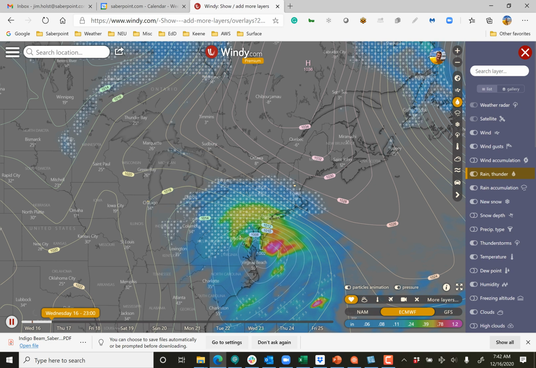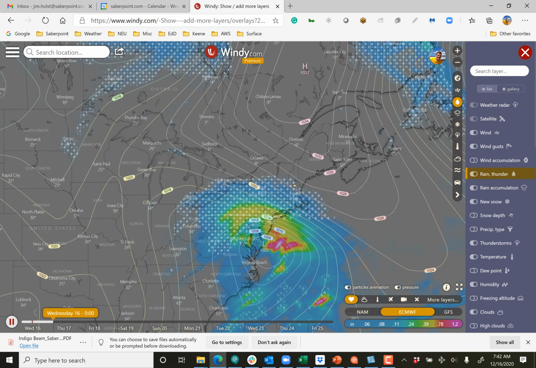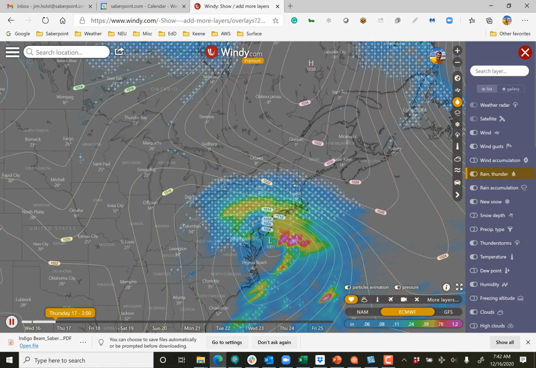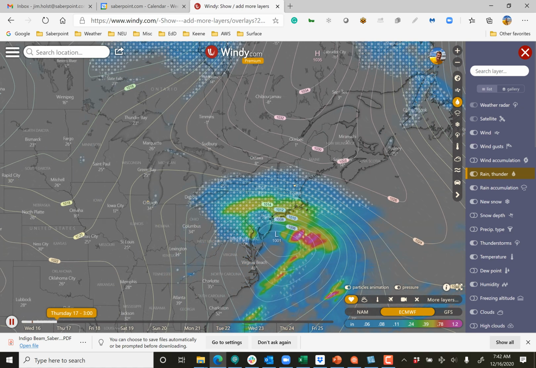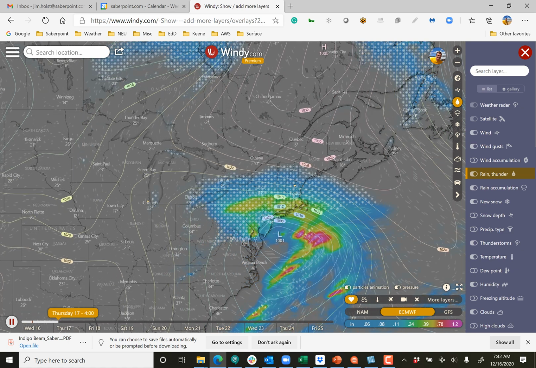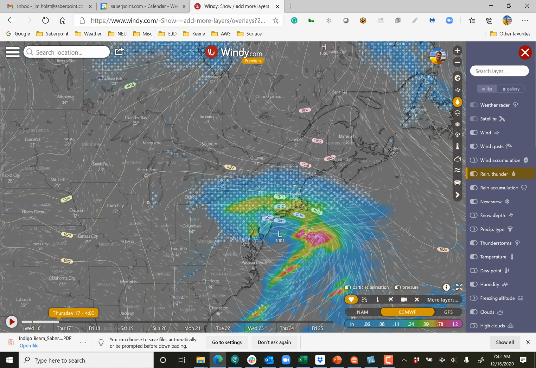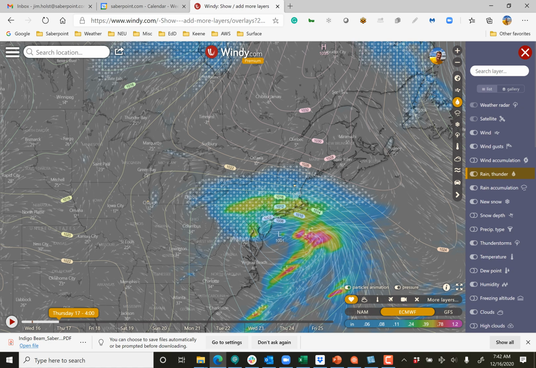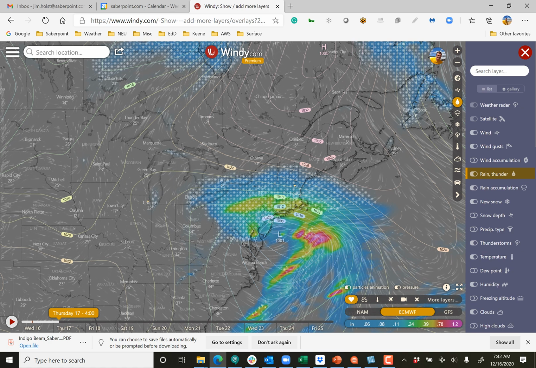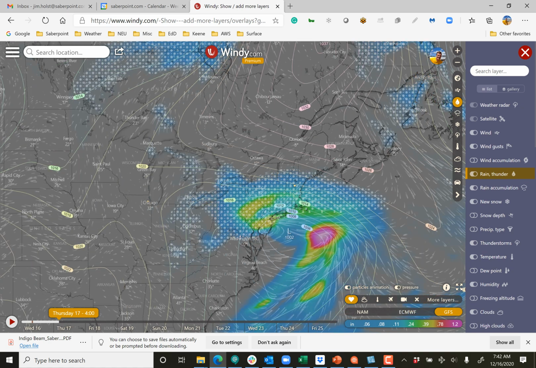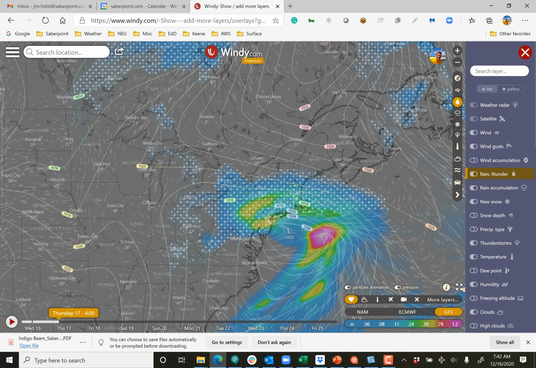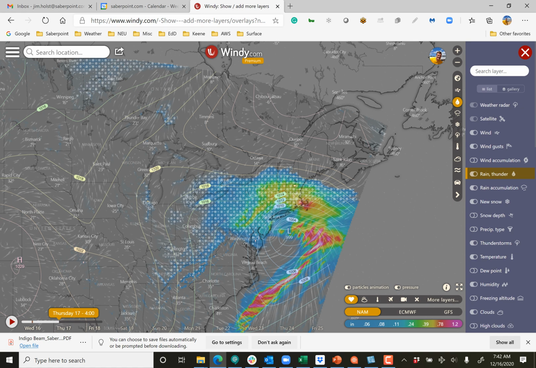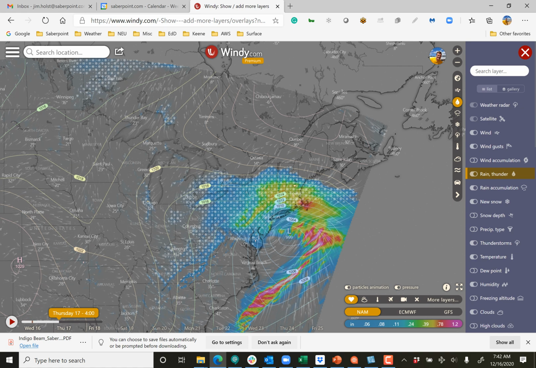But if you look at the storm itself, I'm going to stop it here in just a moment. It's moving off the Jersey coast, and as it moves off the Jersey coast, it's getting a little bit stronger, and then I'm going to stop it right about here, which is 4 a.m. on Thursday morning. If I look at this low where it's centered right here, and I look at it on the GFS, almost the same spot there at 4 a.m. And if I look at the NAM, by clicking on that, all 3 models are in agreement that it's going to be in the same place.